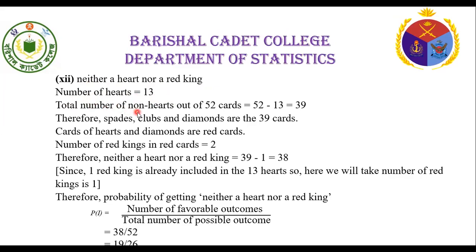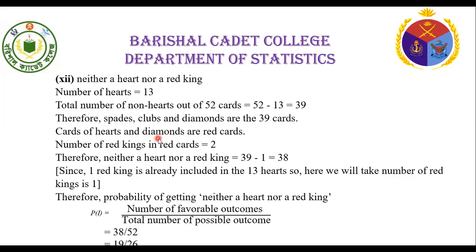The total number of non-hearts out of 52 equal to 52 minus 13 equal to 39, because here 13 are hearts. Therefore, spades, clubs, and diamonds are the 39 cards.